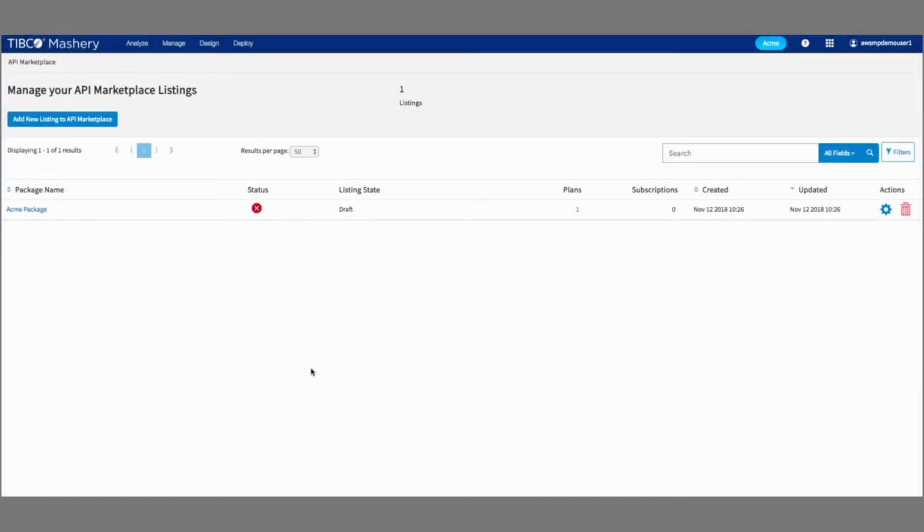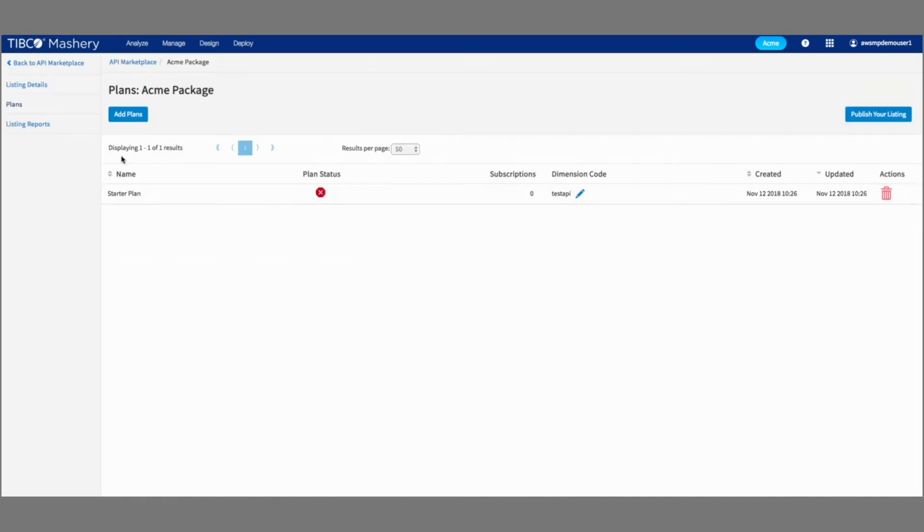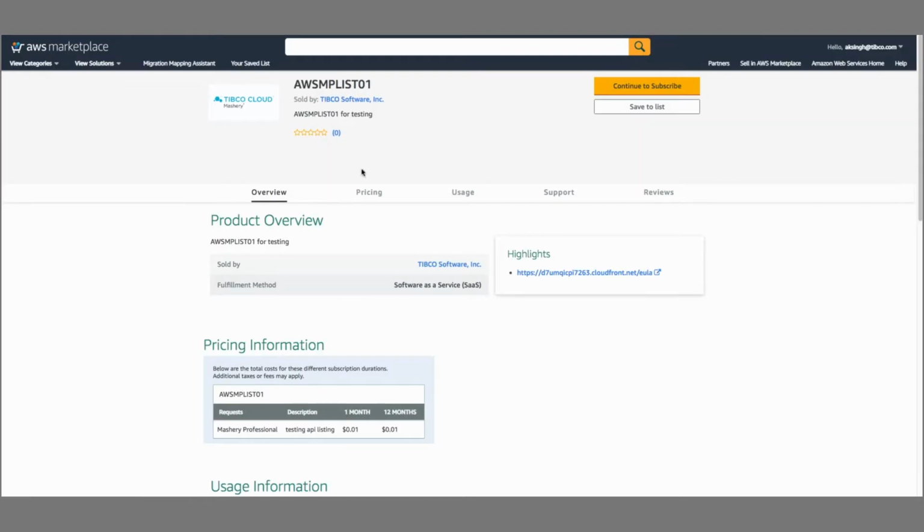All right. So at this point, you've got a listing set up, and it's now in draft mode. There are a couple steps you have to go through in order to get it to a publish mode. So here you'll see the status with this red X, meaning it's not ready to be published yet, and then we'll give you some information in our documentation. So what I have to do now is I have to actually go through and subscribe a user to all of the plans within here. So you can see a list of plans. We've just got one. You could have any number of plans within that package for which you will establish a listing. So we'll go over to a listing here.